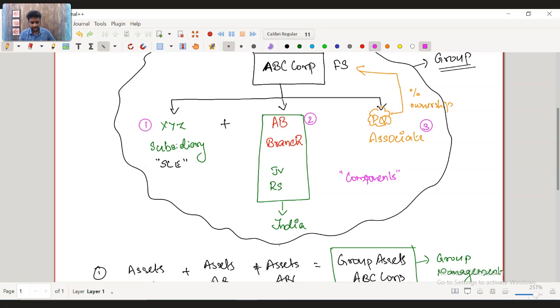Subsidiary XYZ could be situated in America and ABC Corp could be situated in London. A company situated in America has to follow the regulations of American soil, right? They will have to report to the SEC of America, and so on. So each time a company creates a new company, they have to follow the reporting requirements for that company.